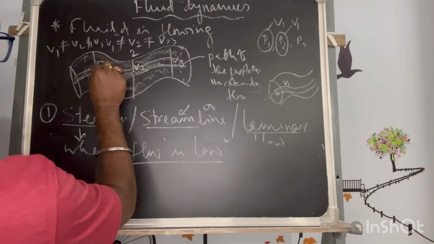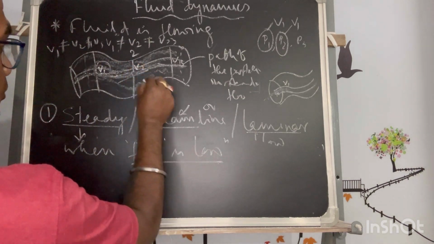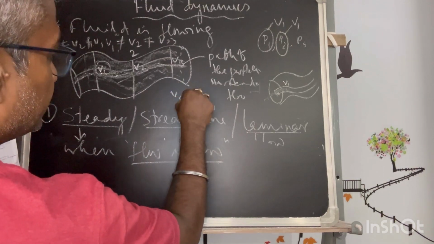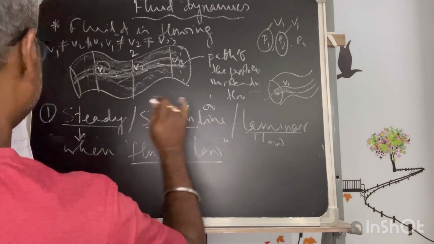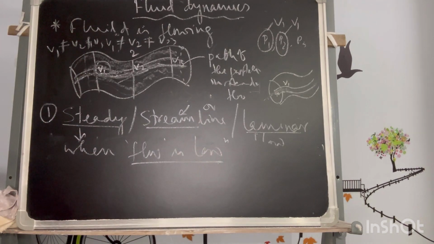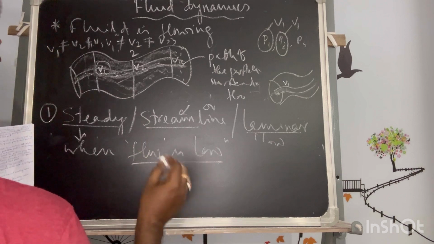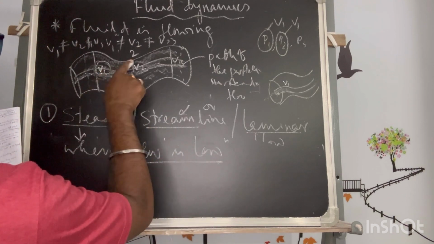May change means V1 may change to V2, where V2 is higher than V1 or not equal to V1. That is, at some other point the particle may have a different velocity.